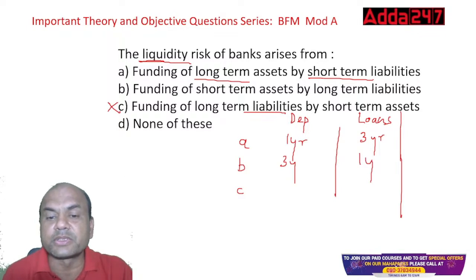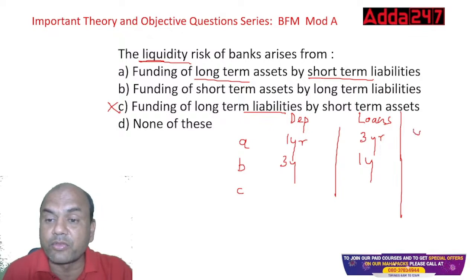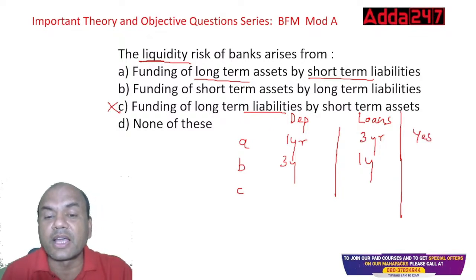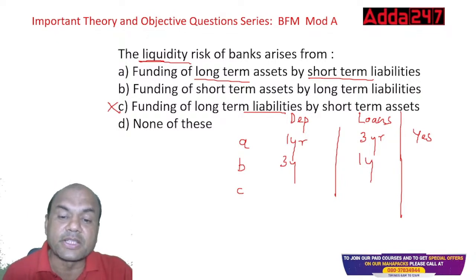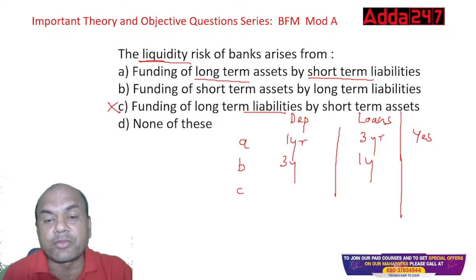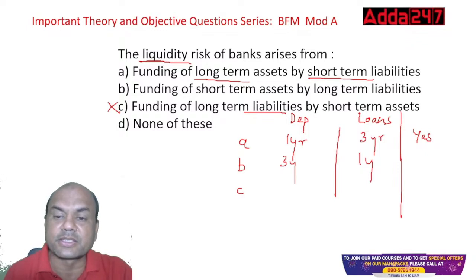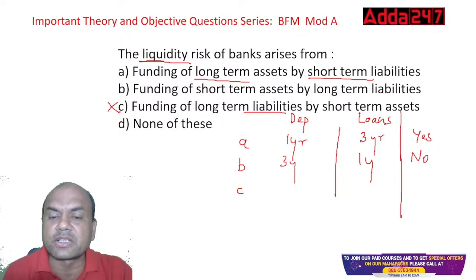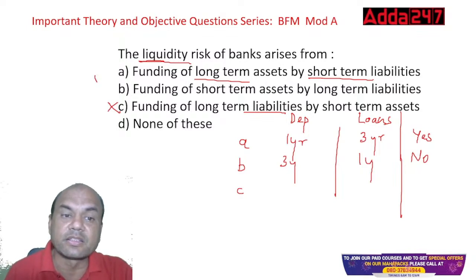Between A, 1 year deposit I am having and 3 years loan I have given. So will it create a problem for me? Yes, it will. Why? Because this guy who has deposited will come to me after 1 year, but this person will pay me after 3 years. So this will be a problem to me. What about B? If this person has given me a deposit of 3 years, this guy will come after 3 years, but this guy will pay me immediately after 1 year. So I won't have any liquidity problem over here, because whenever this person comes, I can repay him or her. Okay. So the answer is A.